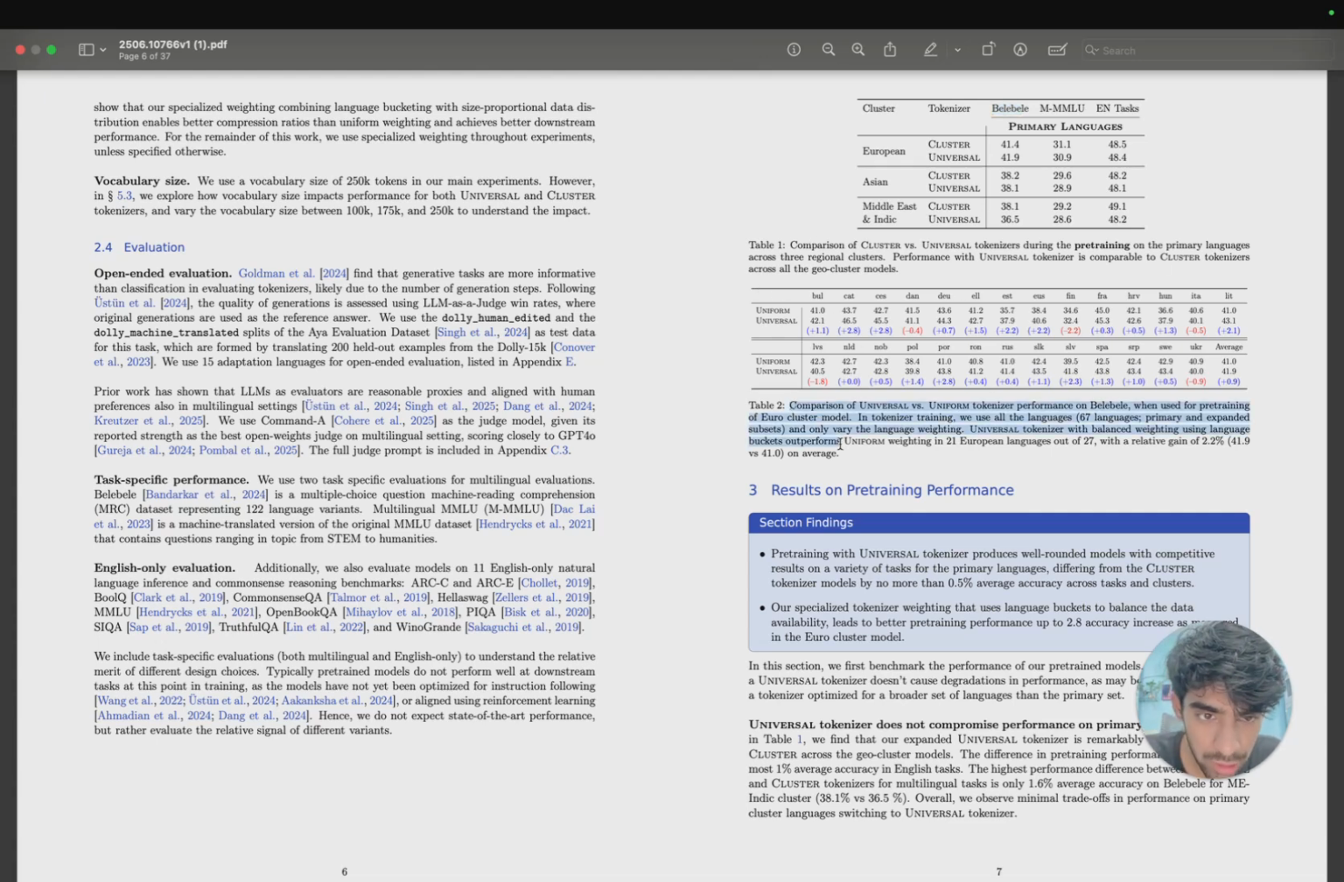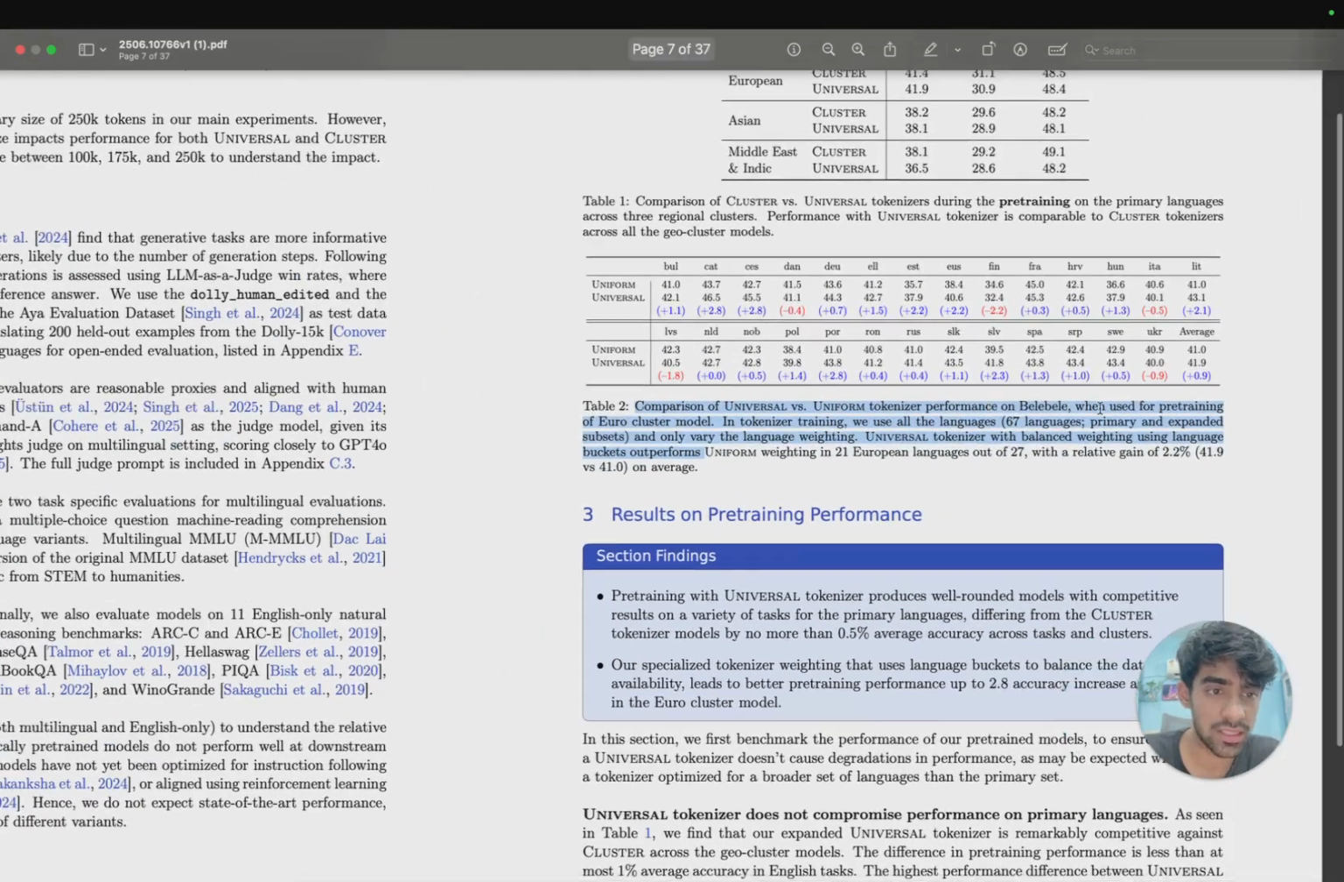Now, let's look at the results. Okay, this Belebele dataset, right? When used for pre-training on the Euro cluster, in tokenizer training we use all languages, 67 languages in primary and in the expanded subset, and only vary the language weighting. It's fine. The universal tokenizer with balanced weighting using language buckets outperforms uniform weighting in 21 European languages out of 27, with a 2.2% relative gain.